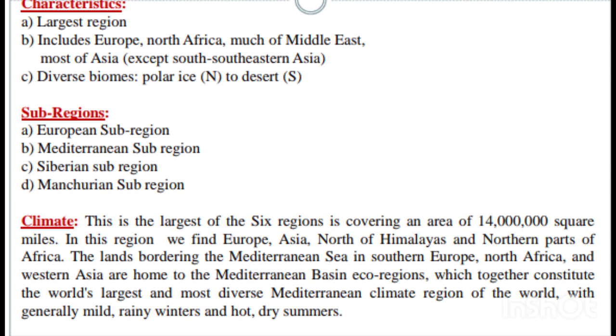This Palearctic realm is connected with the Ethiopian and the Oriental realm through a land route. Next we have the climatic features, or we can say the physical features. The climate of this realm is mainly temperate, and moist forest, dry plains and evergreen trees are found. The forests of the desert trees are found in East Asia, including China and Japan, but most of the area of Asia and North Africa is dry and plain. So there is variation in the rainfall and temperature.